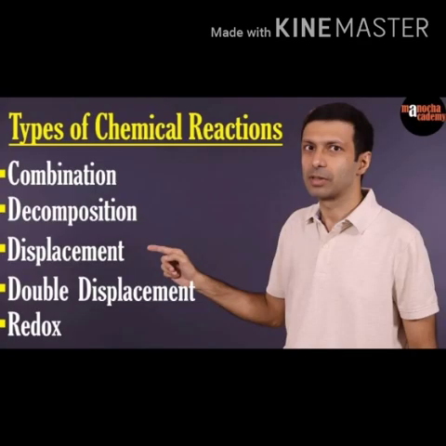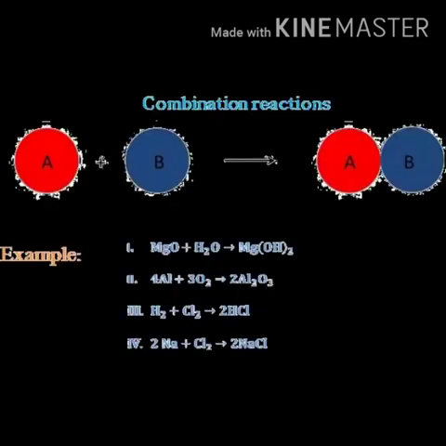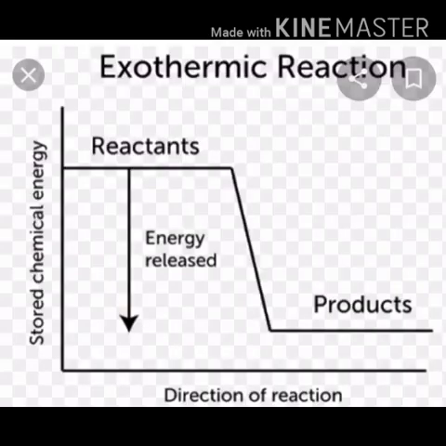We'll see the types of chemical reaction: combination reaction, decomposition reaction, displacement reaction, and double displacement reaction. Firstly, we'll see what is a combination reaction. A reaction in which two or more reactants combine to form a single product is called combination reaction. What is an exothermic reaction? A reaction in which heat is released along with formation of product is called exothermic reaction.